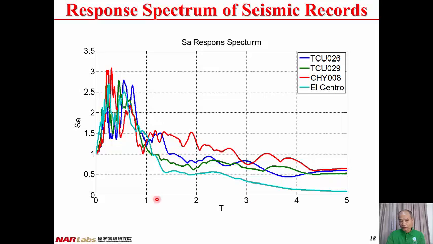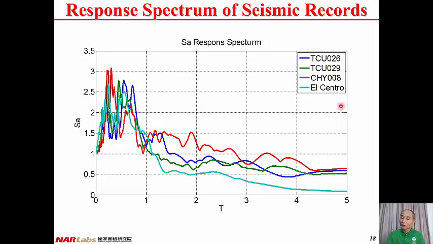If the vibration period is larger than one second, you can observe that when the damping ratio becomes higher, the acceleration spectrum becomes lower. And if you observe the vibration period in the range from 0 second to maybe 0.2 second, you can observe that the acceleration spectrum becomes higher when the vibration period becomes higher.